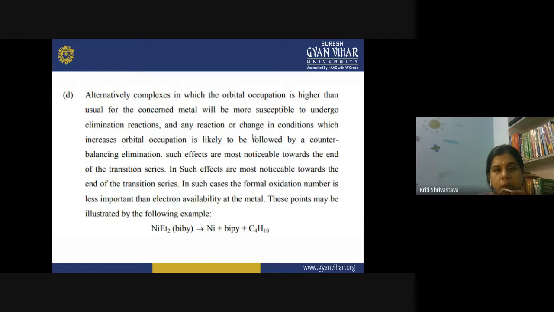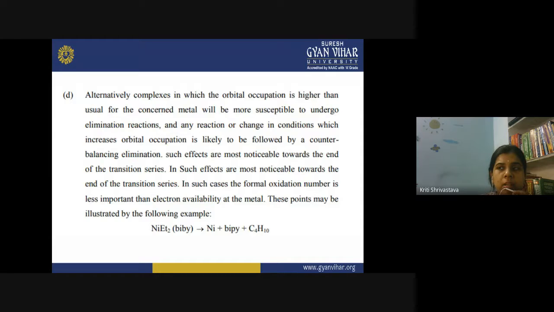Now, the complexes in which the orbital occupation is higher than usual for the concerned metal will be more susceptible to undergo elimination reactions. Suppose a metal is very stable with a coordination number of 4 and it has acquired 6 ligands, increasing its coordination number to 6.